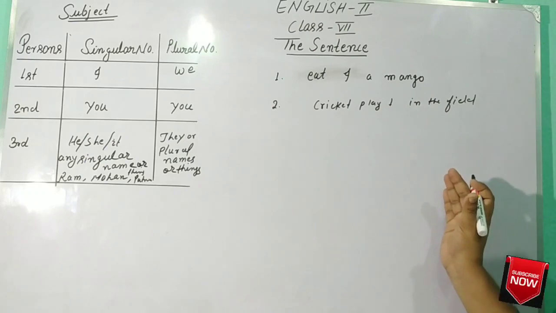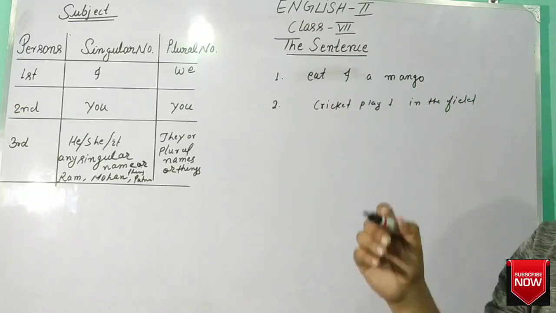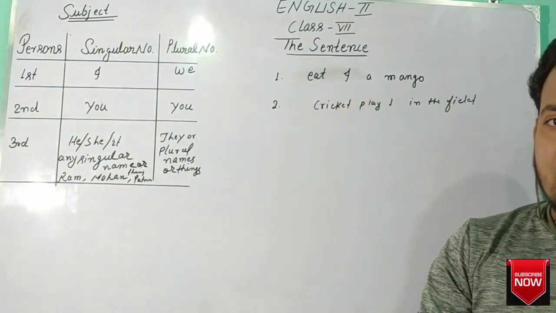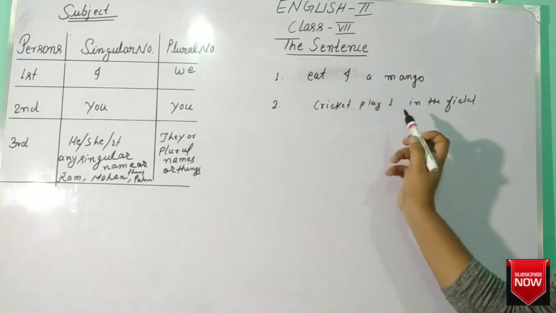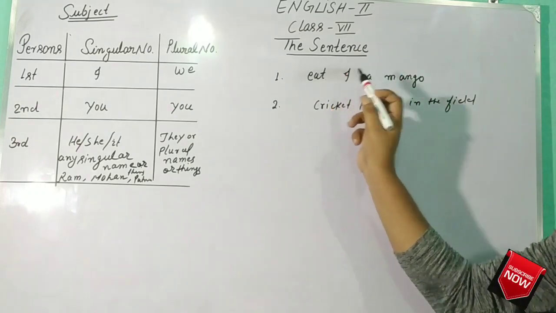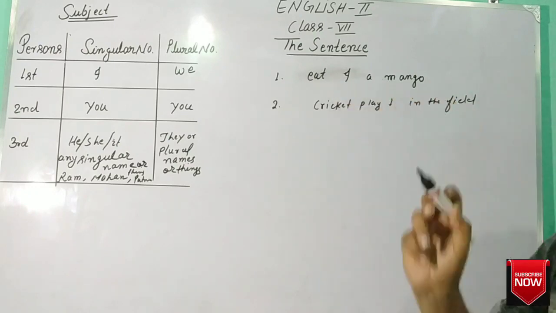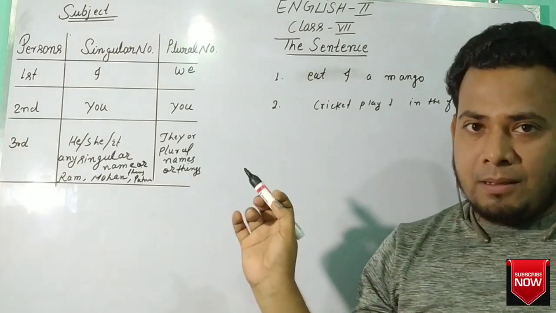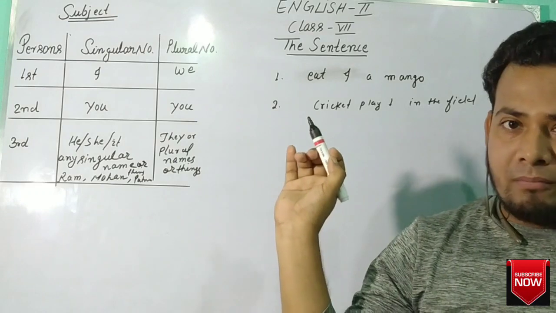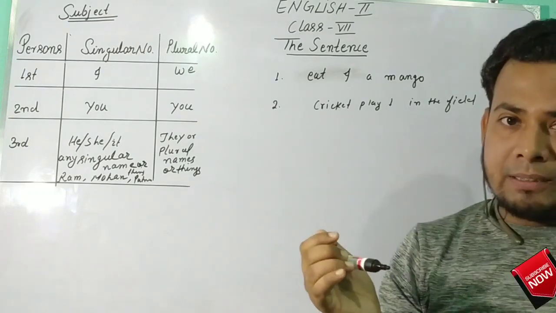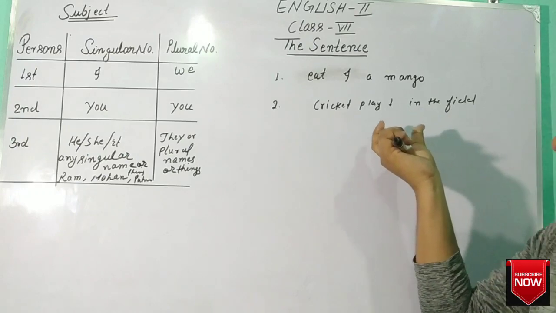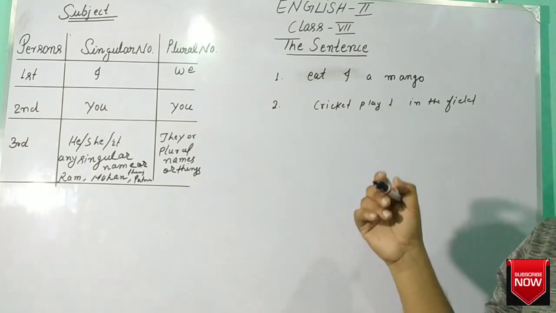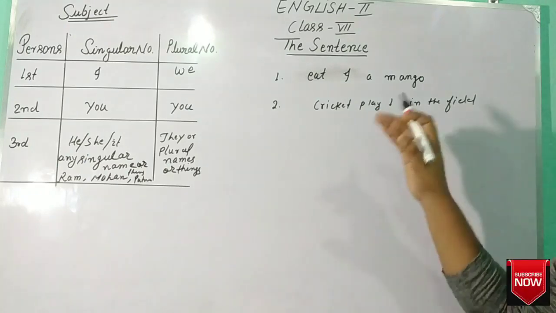Is it a sentence? "It I a mango." Now consider this group of words. You will say that sir, it is not a sentence because the words in the sentence are not arranged in proper order. Same like "Cricket play I in the field." In this group of words also, words are not arranged in proper order. It doesn't make good sense. So it is not a sentence.